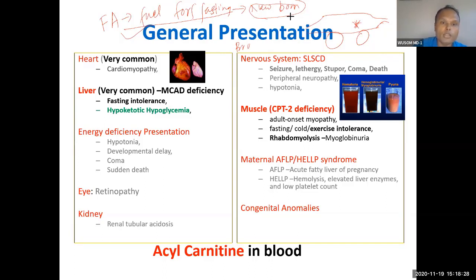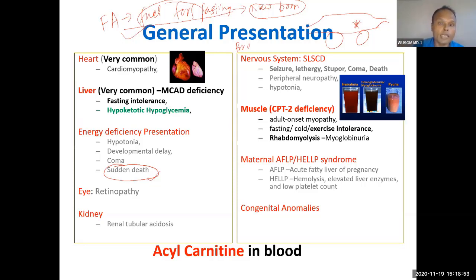So if the fuel is not there, or the mechanism to burn that fuel is lagging, what will happen? There can be sudden death. This is a very important feature of this fatty acid oxidation. Sudden death can happen in such disorder. Like your car breaks down, the same way sudden death can happen.